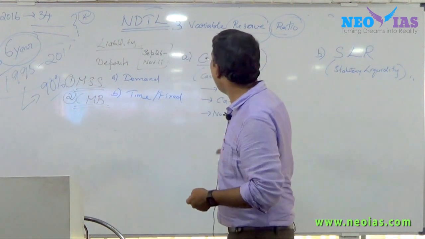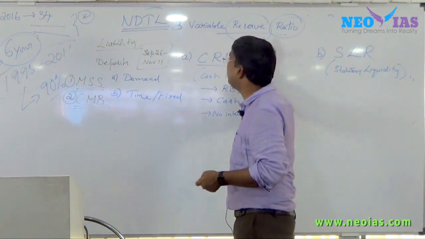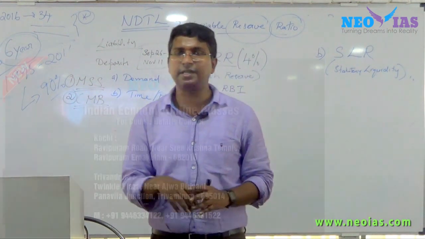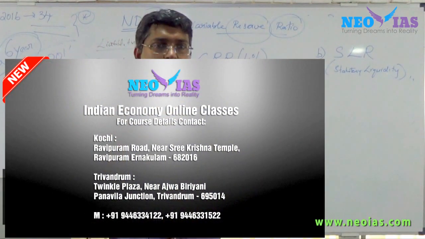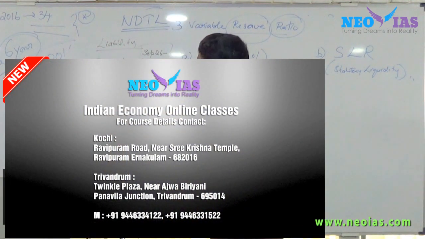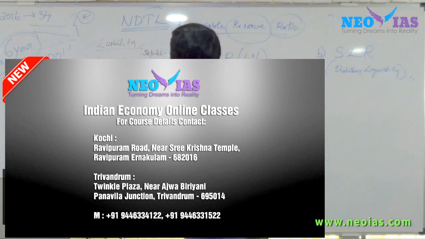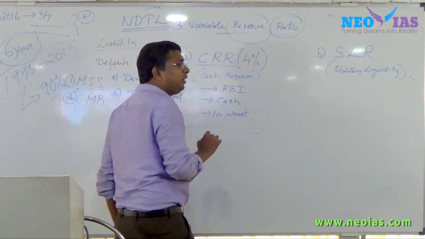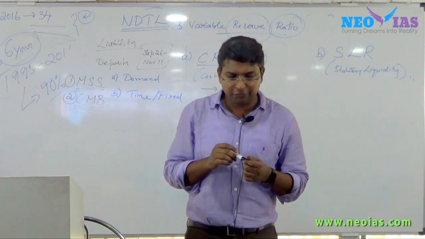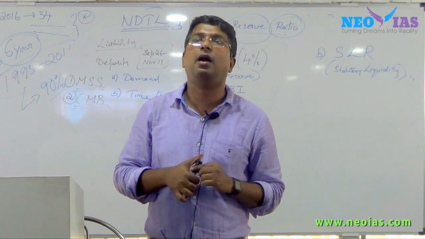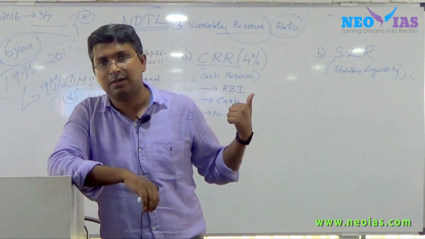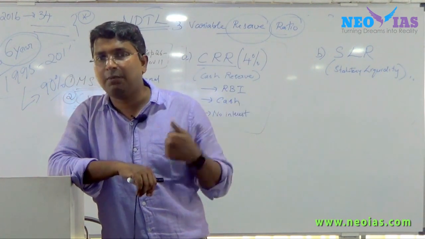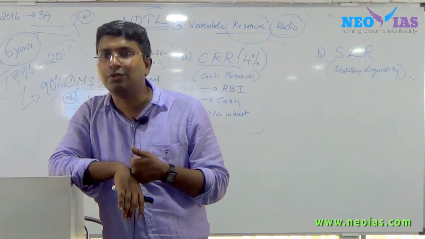Now come back to the major topic: cash reserve ratio. Regarding cash reserve ratio, for banks it is not a good thing. That's why many banks are asking to abolish CRR, but RBI has not done it and will not do so.